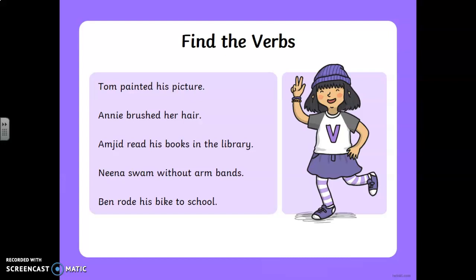Nina swam without armbands. Swam is the verb there. Ben rode his bike to school. The verb there is rode.